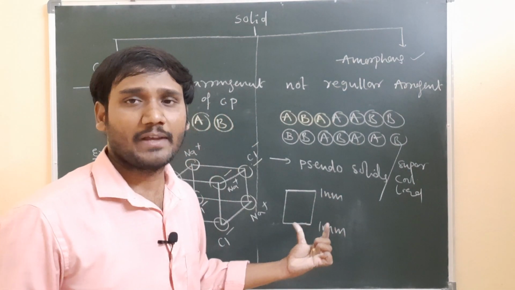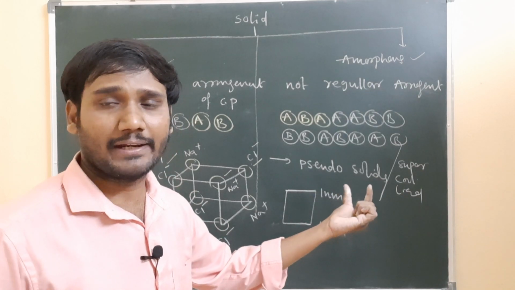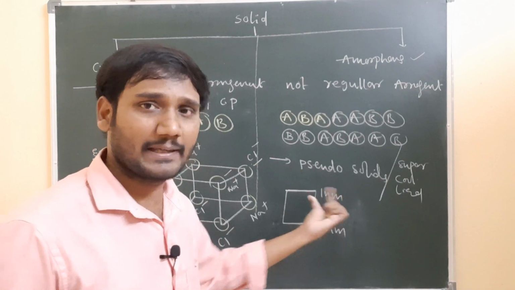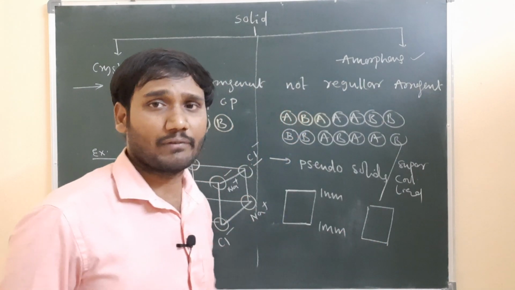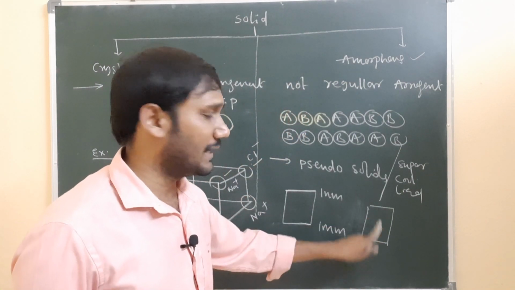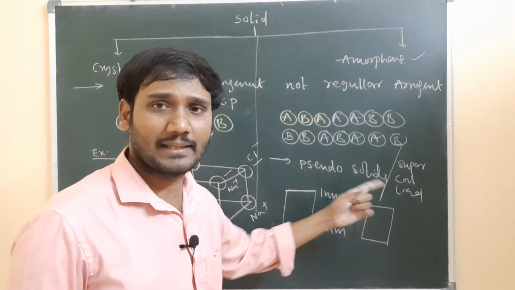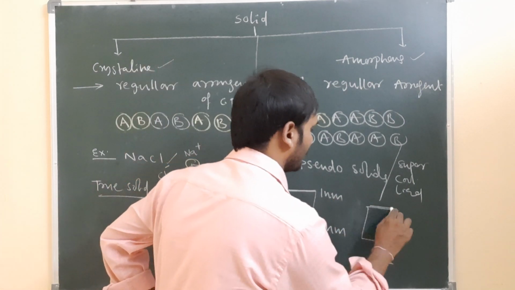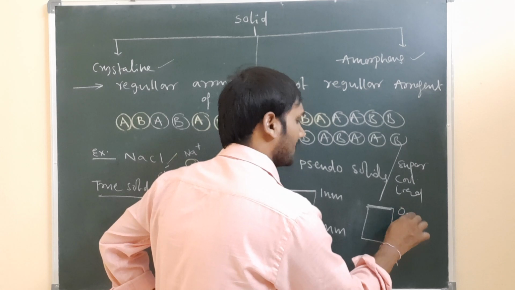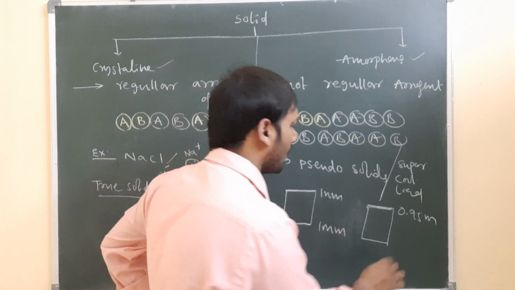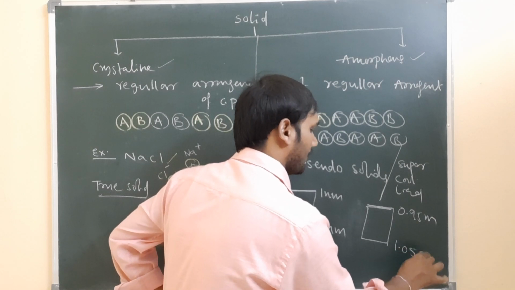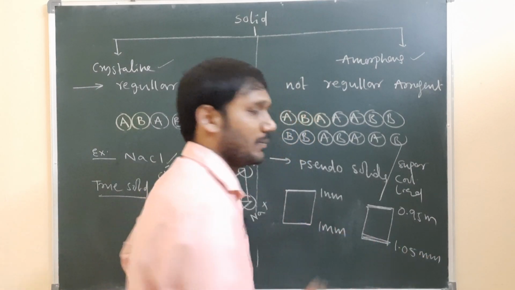After 10 years or 15 years, if you observe the same glass, the top edge thickness may be 0.95 mm and the bottom edge thickness maybe 1.05 mm.